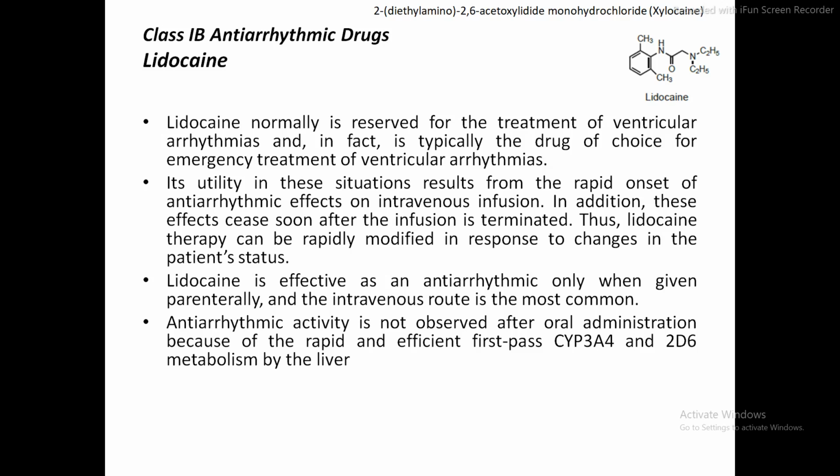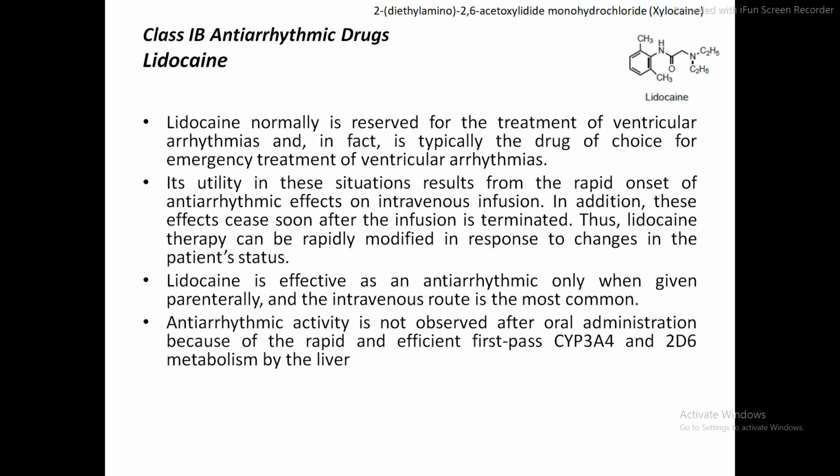So this drug lidocaine is reserved for the treatment of ventricular arrhythmia. Its utility in this situation results from rapid onset of antiarrhythmic effects on intravenous infusion. This drug is generally given by the intravenous route, and its effect is rapidly terminated after the discontinuation of the intravenous injection.